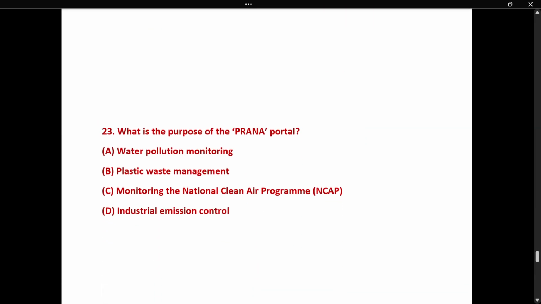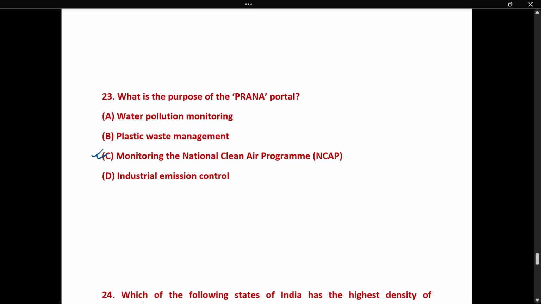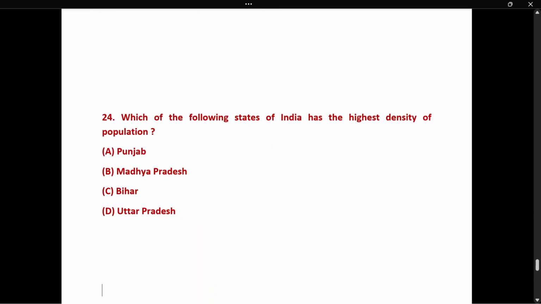Next, question number 23. What is the purpose of the PRANA portal? The PRANA portal is for monitoring the National Clean Air Programme, NCAP, which is the correct answer. Next, which state of India has the highest density of population? That is Bihar, and the lowest density is Arunachal Pradesh, 17 per square kilometer.